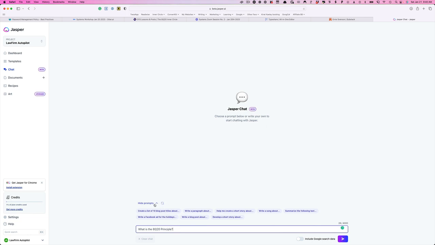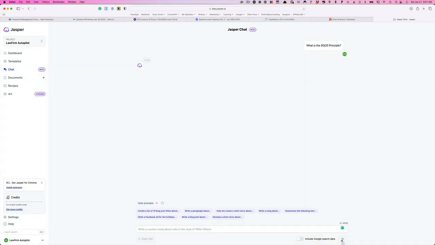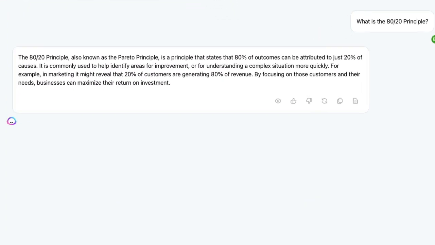I could do all these different prompts, but I don't really want that. I just want to know what it is. I'm going to hit enter. It's going to take a few seconds, and then it's going to generate a summary. This summary is really good. It's accurate, it's concise, and it tells me right away what I need to know about the 80-20 principle if I know nothing about it. And this is better than trying to go read a Wikipedia article or do a Google search. So this is the first thing to realize about ChatGPT or GPT-3, that it lets you summarize very accurately, or find summaries very accurately. That's pretty mind-blowing.